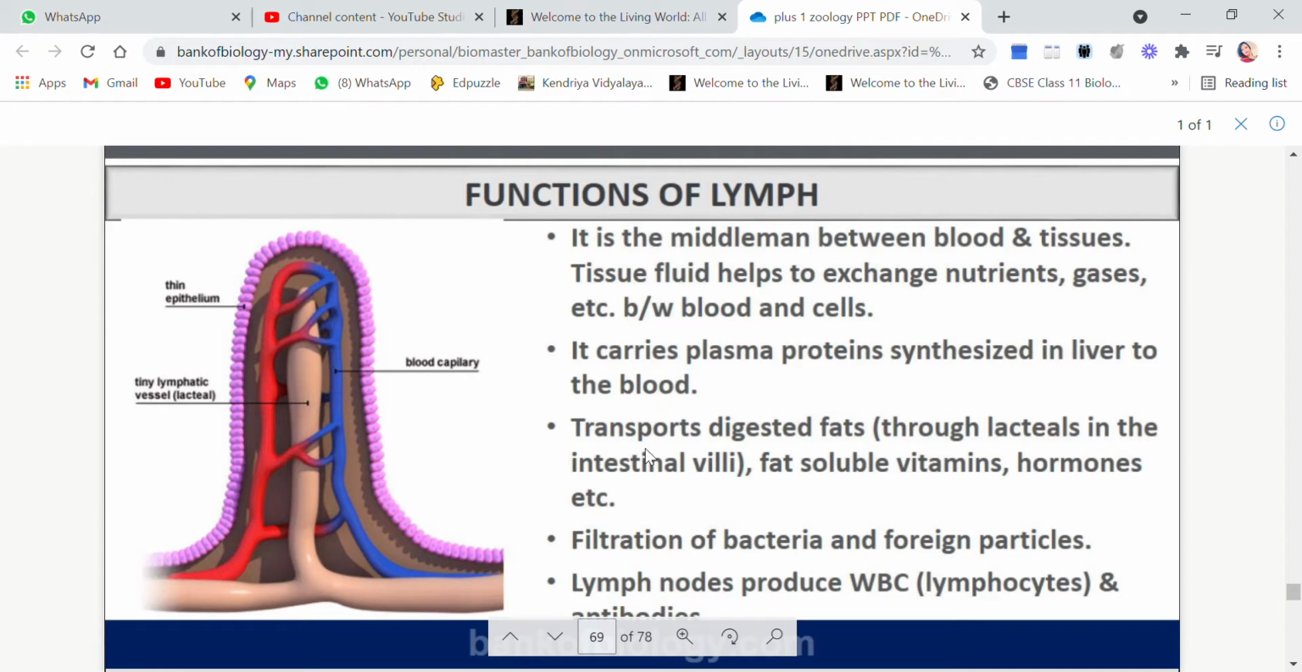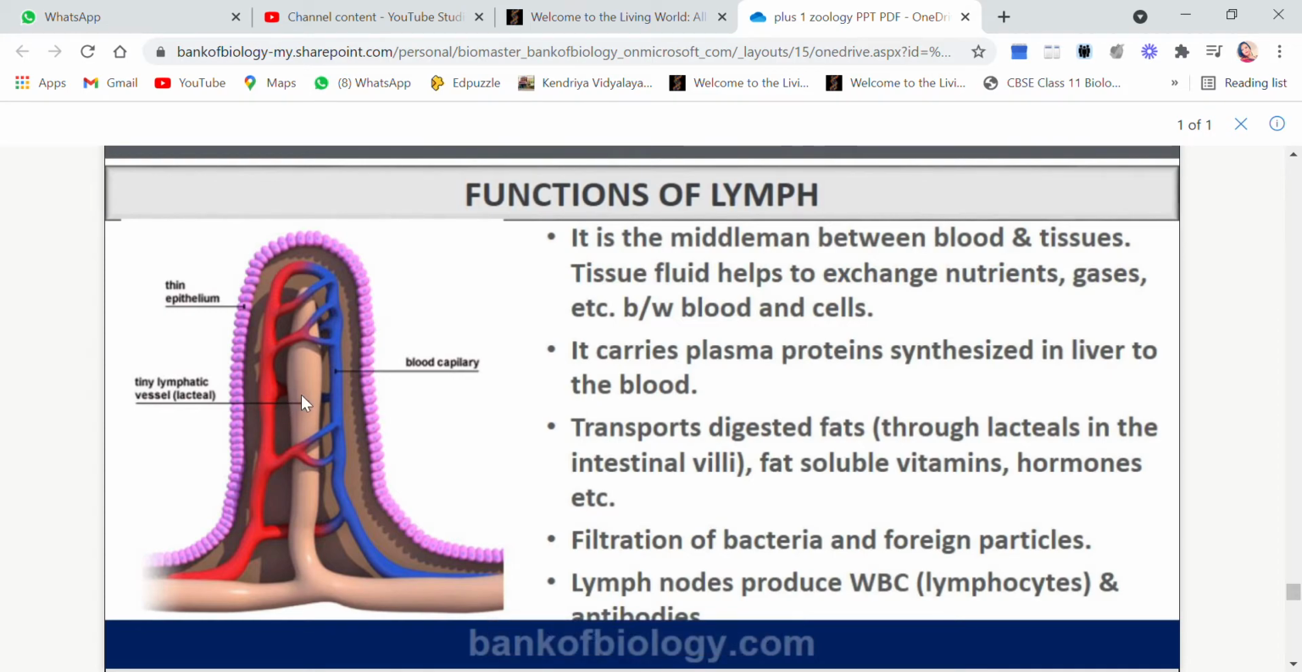Then it transports digested fats through lacteals. This is a lacteal, you see. This is a villus, and there are two supplies. One is the supply of blood capillaries. This is the artery, and on this side it is the vein, and these are the capillaries. So this is a blood capillary, and lymph is also supplied, and this is a lymphatic vessel, which is also known as the lacteal.